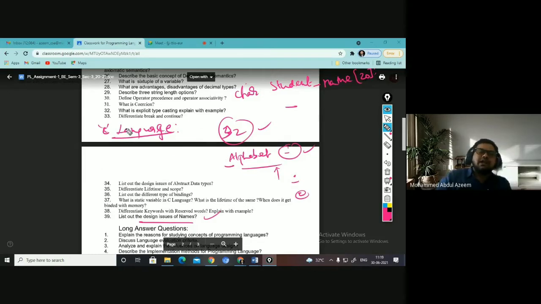So languages differ in how they restrict special characters while you are declaring names, right? So these all come under issues: what could be the length of the name, what it should start with, and whether special characters are allowed or not.